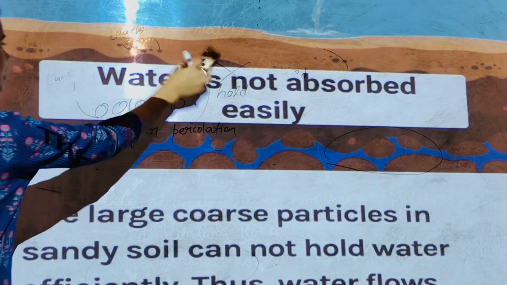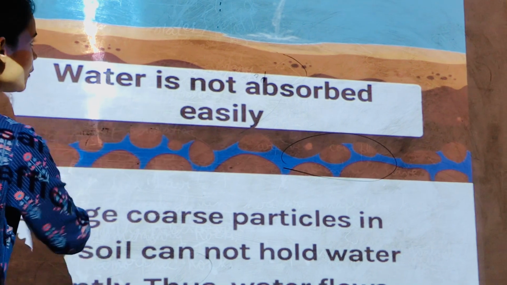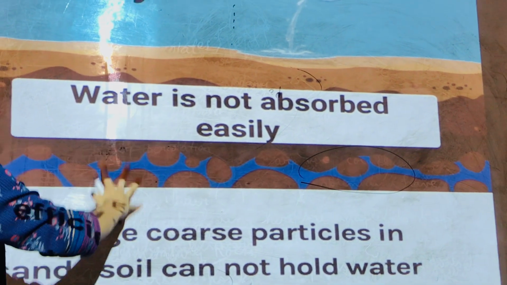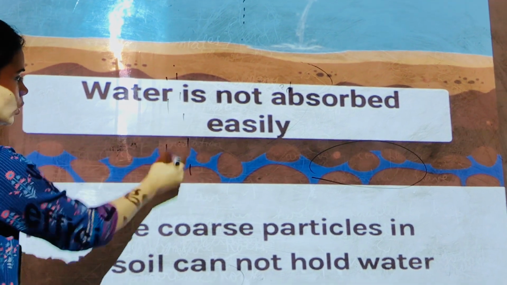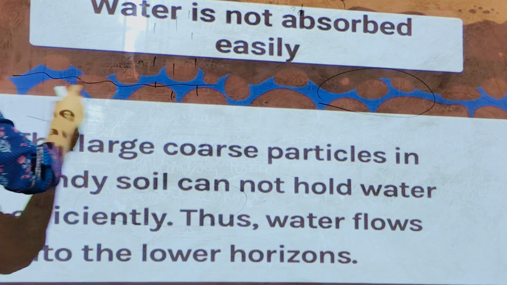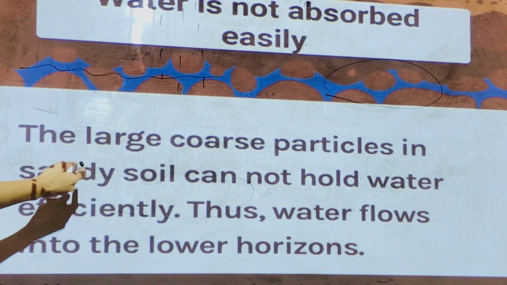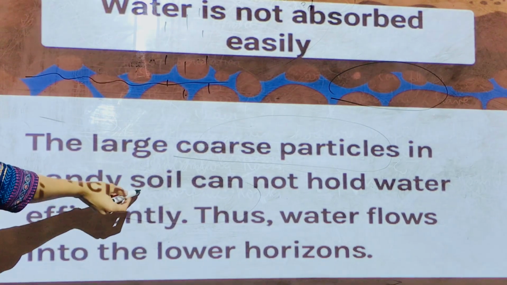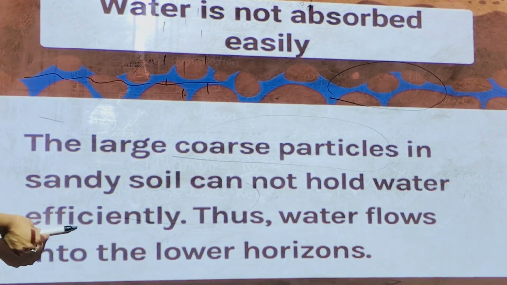If you can see here with the help of this picture, if you drain water in the sandy soil, it will not be absorbed because it will all percolate down into the lower horizons. More water will percolate because the large coarse particles, the big particles in the sandy soil, cannot hold water efficiently.